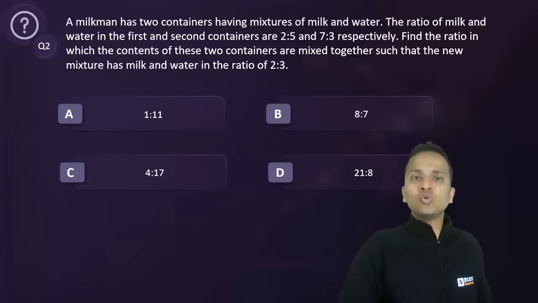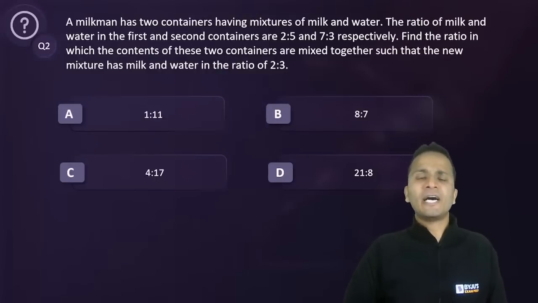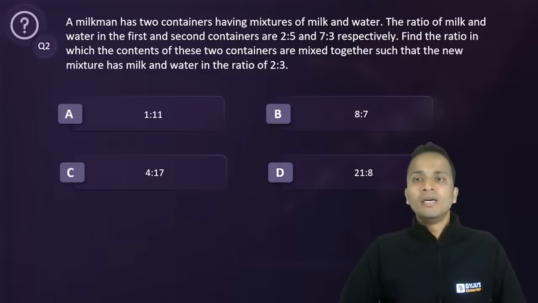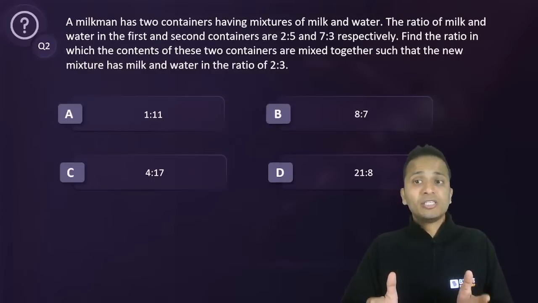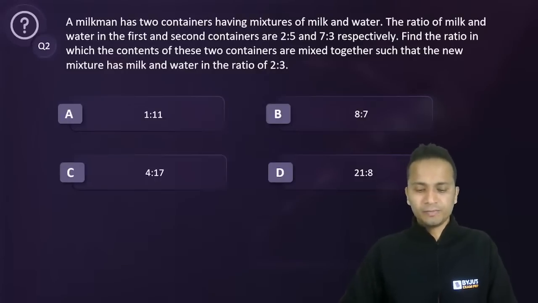A milkman has 2 containers having mixtures of milk and water. The ratio of milk and water in the first and second container are 2:5 and 7:3. Find the ratio in which the contents of these 2 containers are mixed such that the resultant has milk and water in the ratio 2:3.